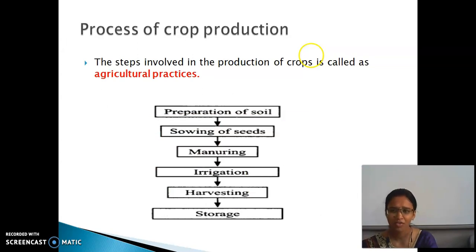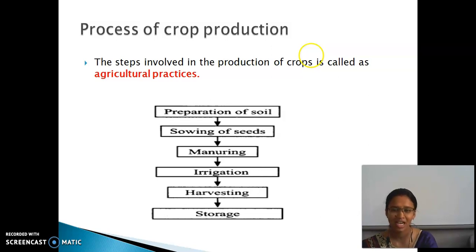So for the protection of crops, what are all the steps involved? The steps involved in the protection of crops are called agricultural practices. There are various steps. The first one is preparation of soil, then sowing of seeds, manuring, irrigation, harvesting, and last, storage.